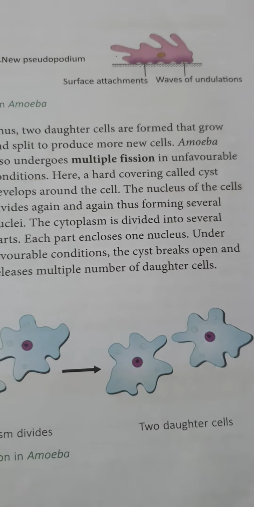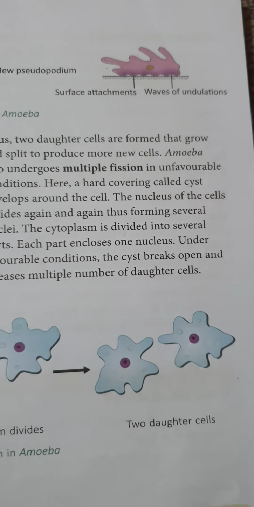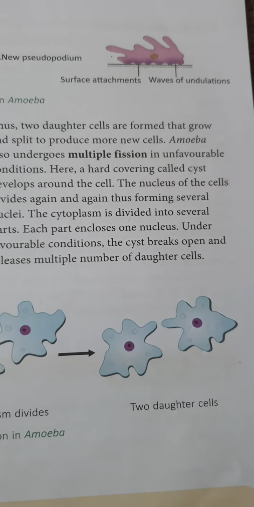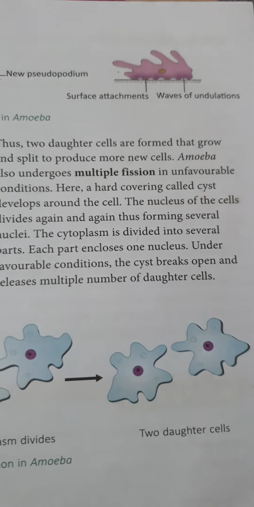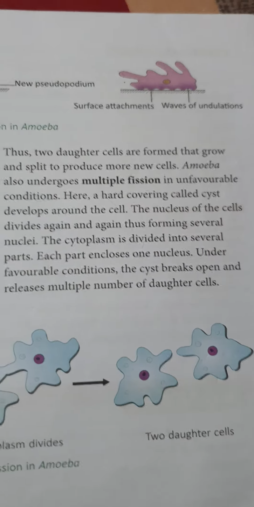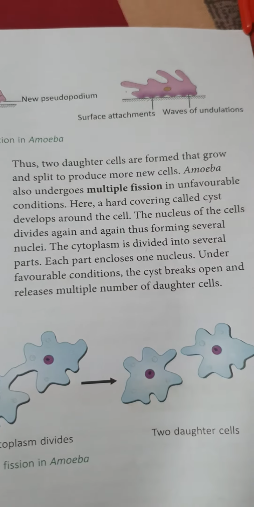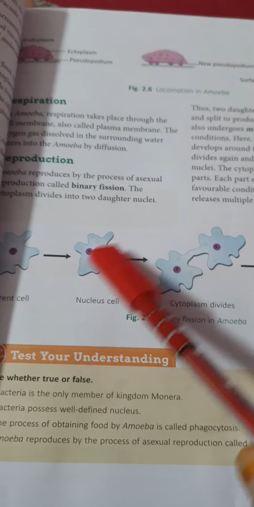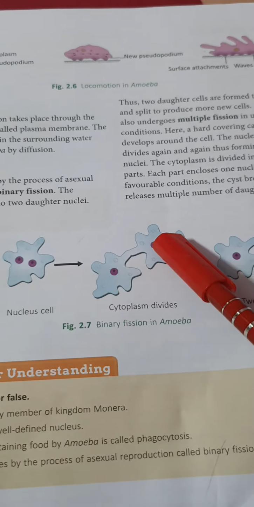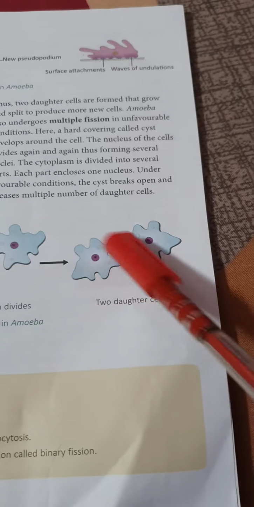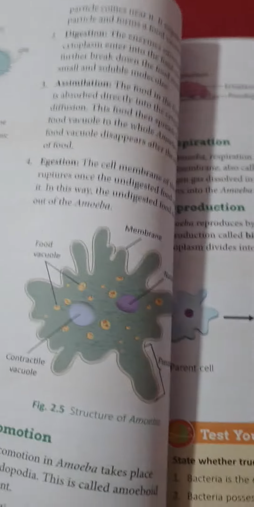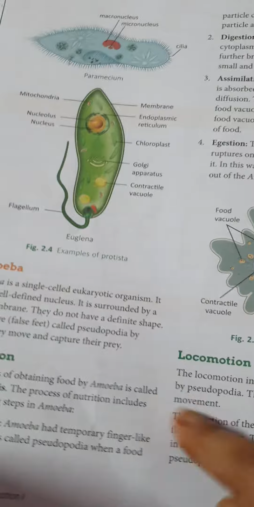The nucleus of the cell divides again and again, thus forming several nuclei, which divide into several parts, and each part is enclosed with one nucleus. Under favorable conditions, the cyst breaks open and reveals a number of daughter cells. You can see one amoeba, two nuclei, both nuclei divide into two cytoplasm, and over here we get two daughter cells. Now this was the kingdom Protista and the whole thing about the amoeba.